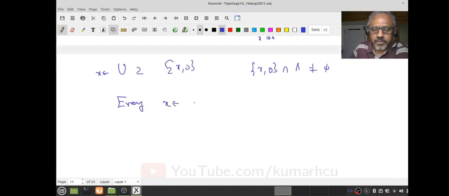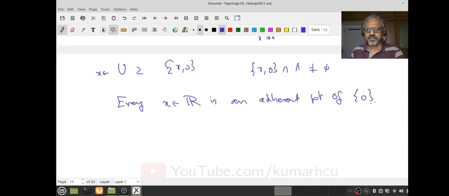Every X in R is an adherent point of the singleton {0}. You see that? Just contrast this with the earlier case. In the usual topology, we wanted a big set Q, right? That was our A. Then we wanted to say every real number X is an adherent point of Q in the usual topology, and similarly R minus Q. These are all very big sets, whereas here, one single set is good enough.